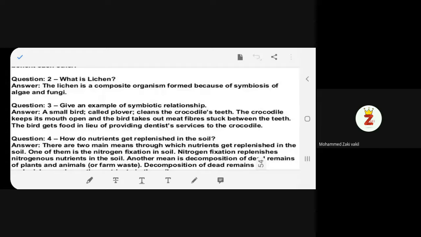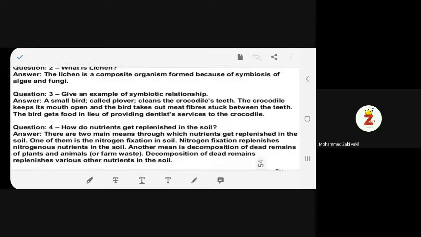Do you understand what happens? There's a small bird which you can find cleaning the crocodile's teeth. Have you ever seen a crocodile keeping its mouth open, the jaws open? Continuously the jaws are open, and the bird hops in and removes the meat fibers which are stuck between the teeth. So the bird gets the food, and the crocodile gets his teeth cleaned. Isn't it better? So this is a symbiotic relationship.